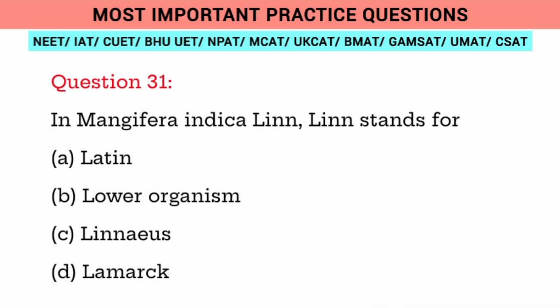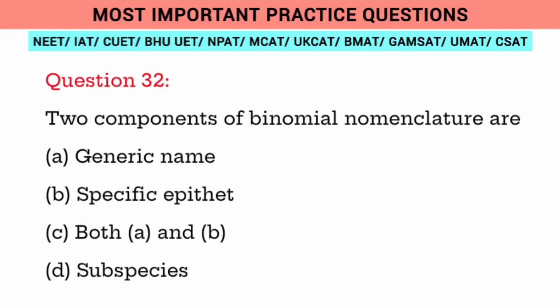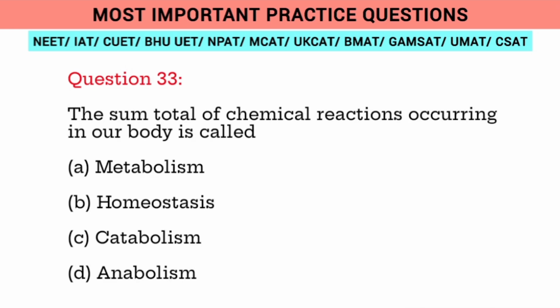Question 32. In Mangifera indica Linn, Linn stands for: A. Latin, B. Lower organism, C. Linnaeus. Question 33. Two components of binomial nomenclature are: A. Generic name, B. Specific epithet, C. Both A and B, D. Subspecies. Question 34. The sum total of chemical reactions occurring in our body is called: A. Metabolism,